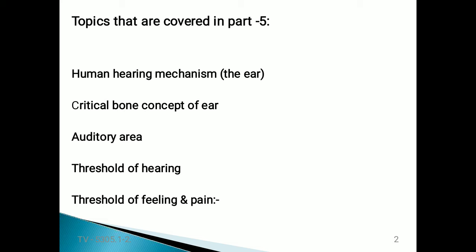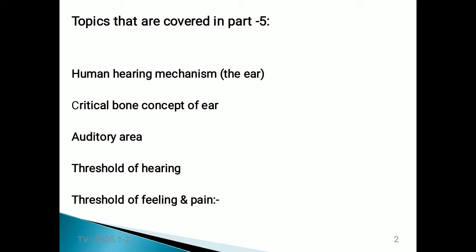So first of all, what is the human hearing mechanism? Generally, the ear is divided into three parts: outer part, middle part, and inner part. The outer part consists of the pinna, outer ear canal, and eardrum.